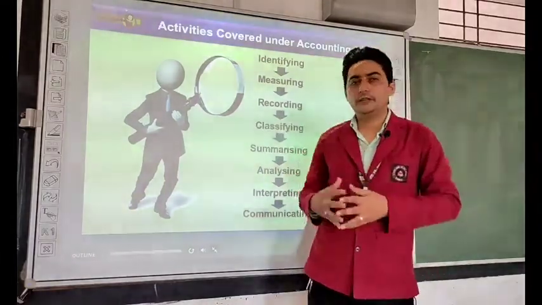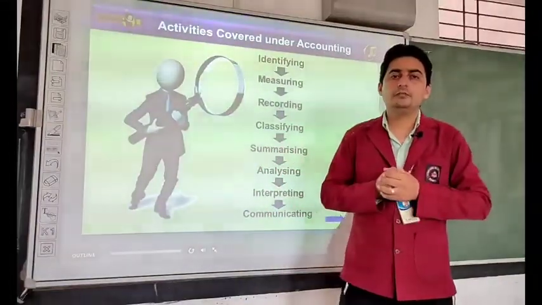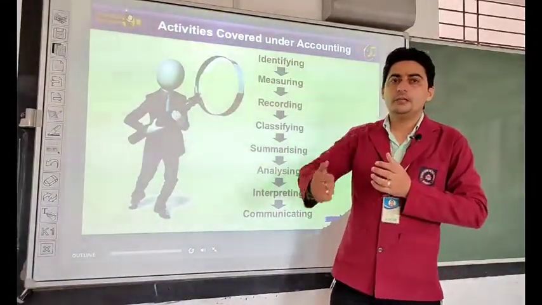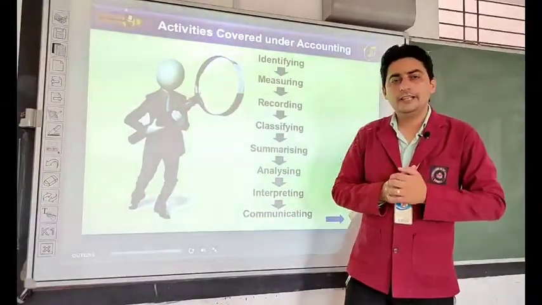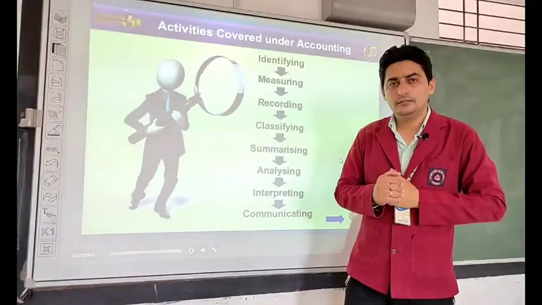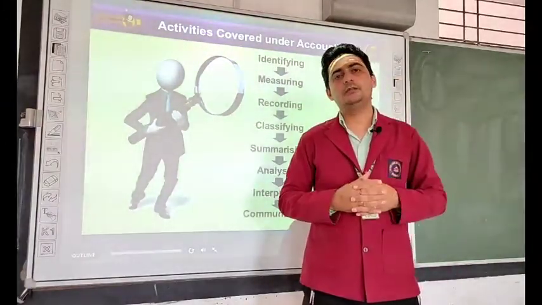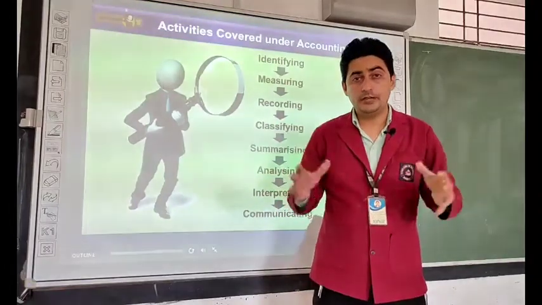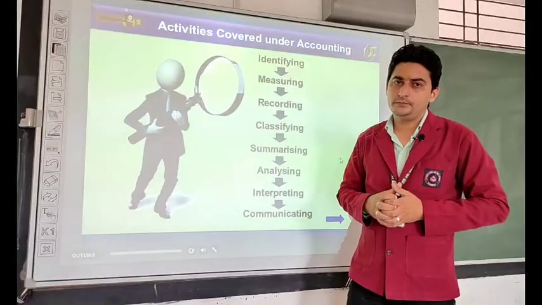I had purchased a building, it will not be entered in the books of accounts. Why? Because it is not measured in terms of money. I had purchased a building of rupees 10 lakh, now it will be entered. Why? Because it is of 10 lakh, it is measured in terms of money. Okay. So first you have to identify, then you have to measure it in terms of money. That is measuring. After measuring, you will record those transactions in the books of account.